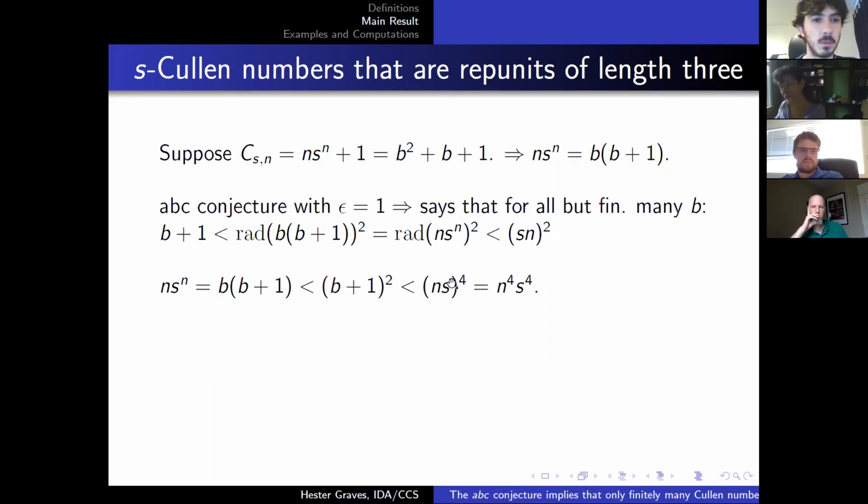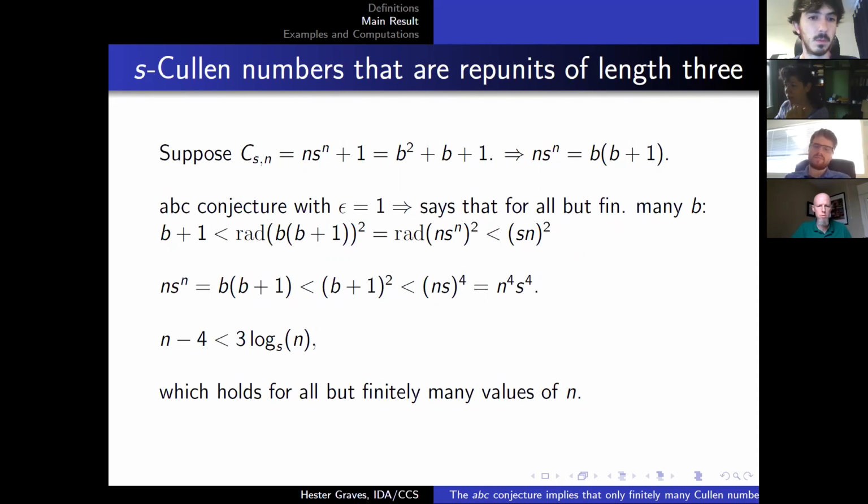So n times s to the n is equal to b times b plus 1, but that's less than b plus 1 squared. And we said that b plus 1 was less than n times s, so we can take that to the fourth and distribute. We can take logs, rearrange a bit, and we get that this polynomial is less than a logarithm. We know that can only happen for finitely many values of n.